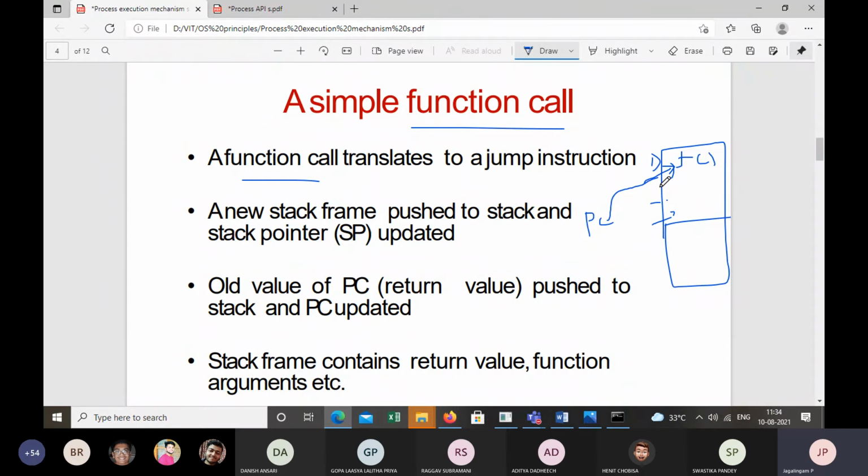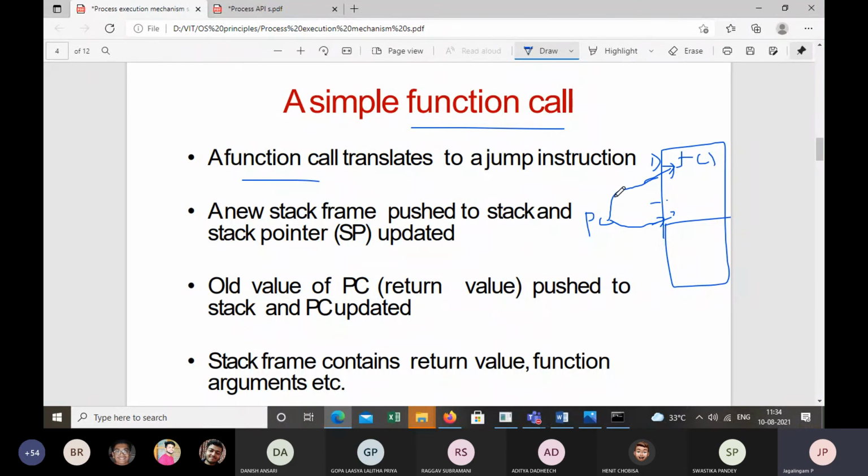In which part of the code will the PC point to? The body of the function. Good. The program counter has to point to the instruction which is related to this function. All right? Yes, sir. Fine.